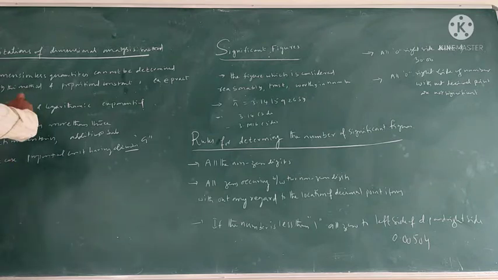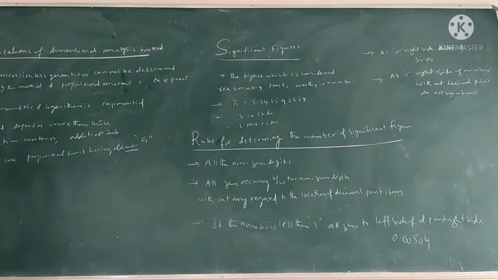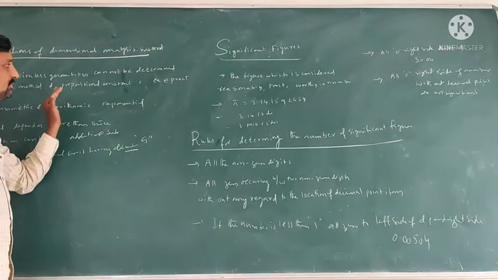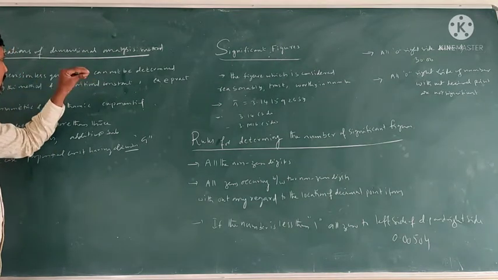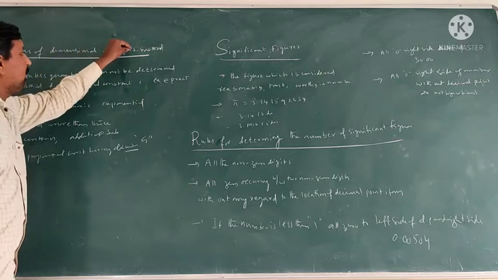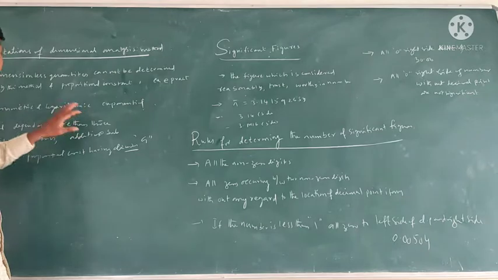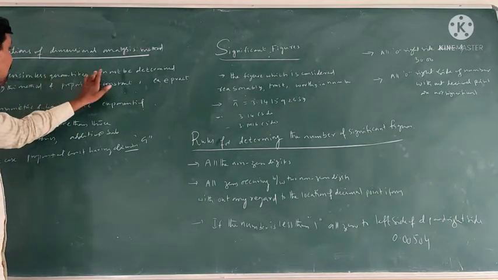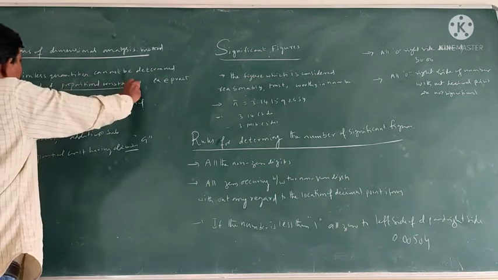And again, proportional constants: proportional constant values also cannot be determined by using the dimension method. We cannot determine the values of dimensionless quantities and proportional constants.